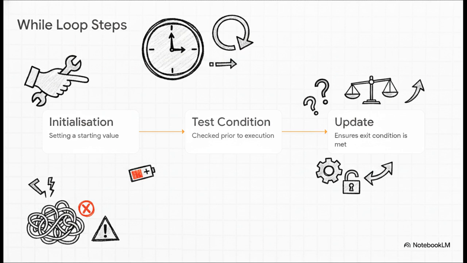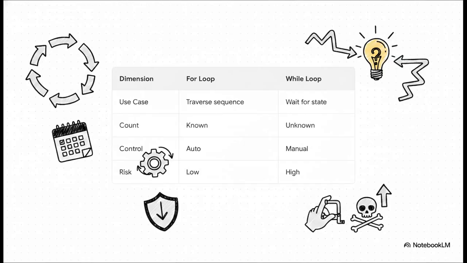And guys, I really want to caution you here. If you forget step 3, your control variable never changes, your exit condition is never met, and you will create a disastrous infinite loop that'll completely crash your program. Nobody wants that. This diagnostic matrix makes it super easy to know when an architect should choose which engine.